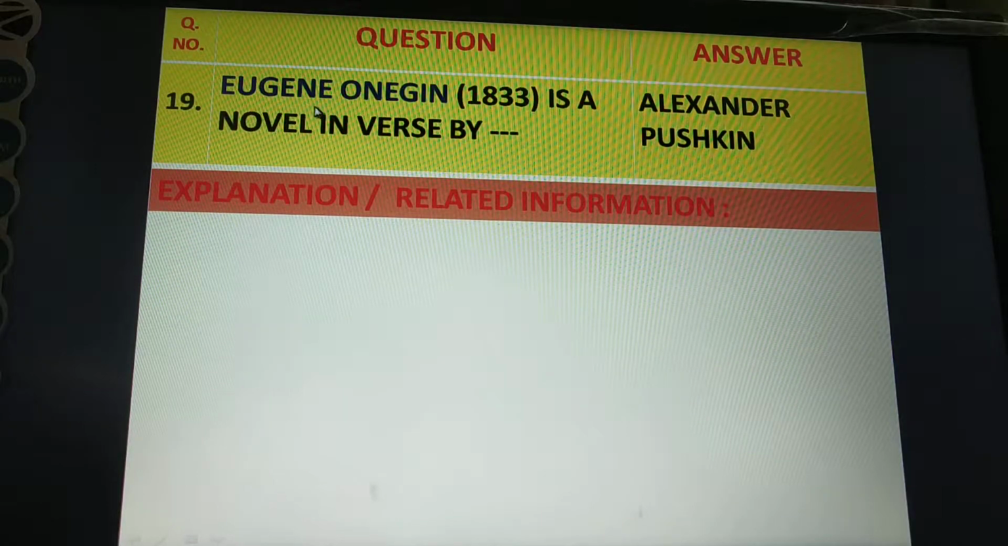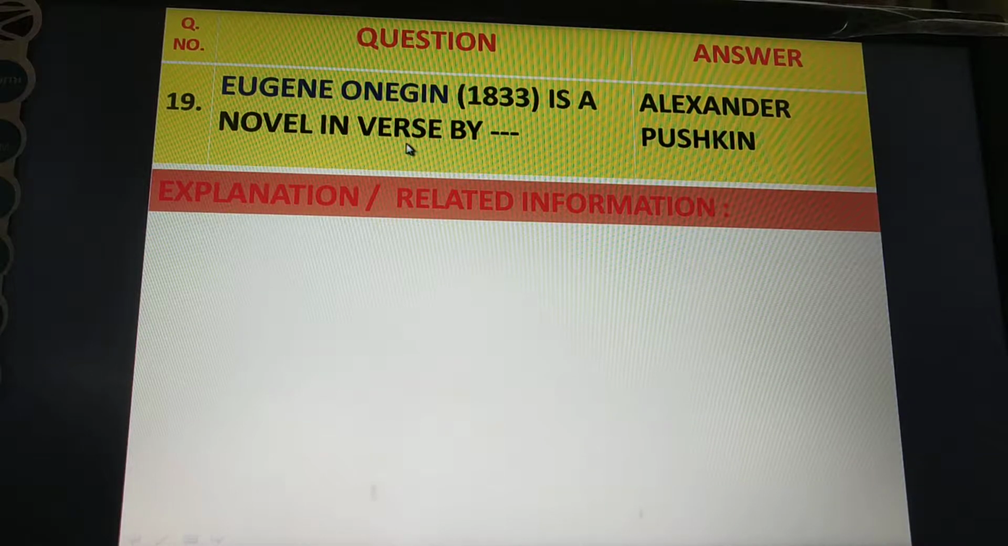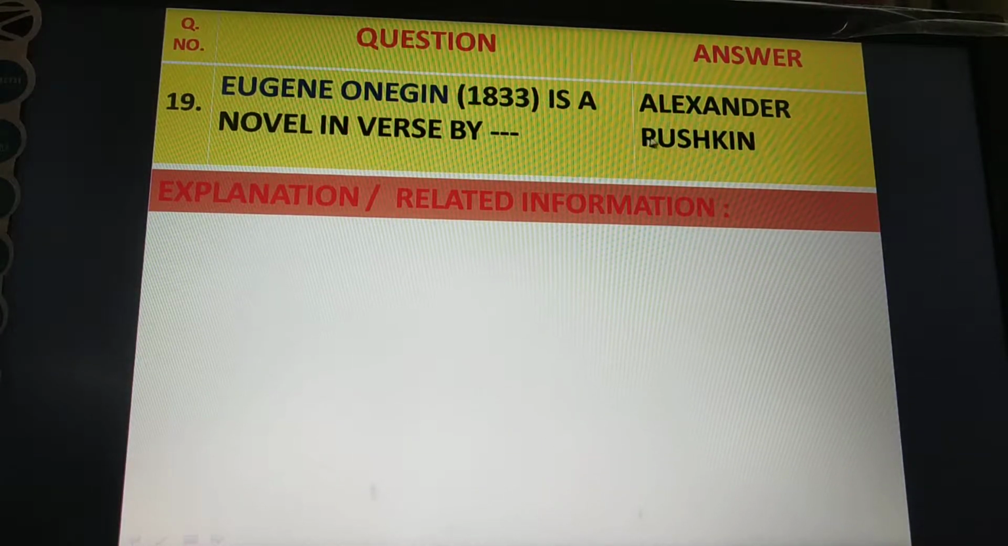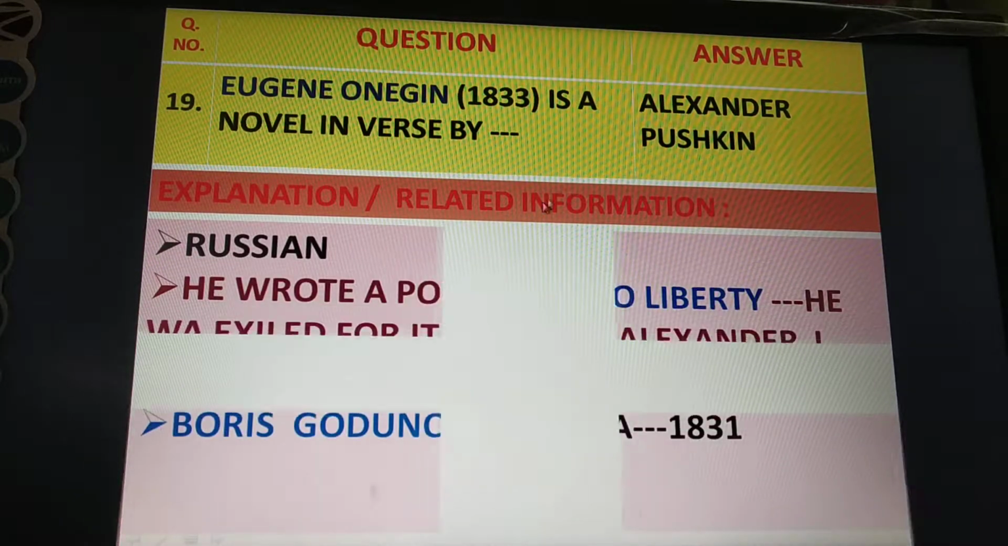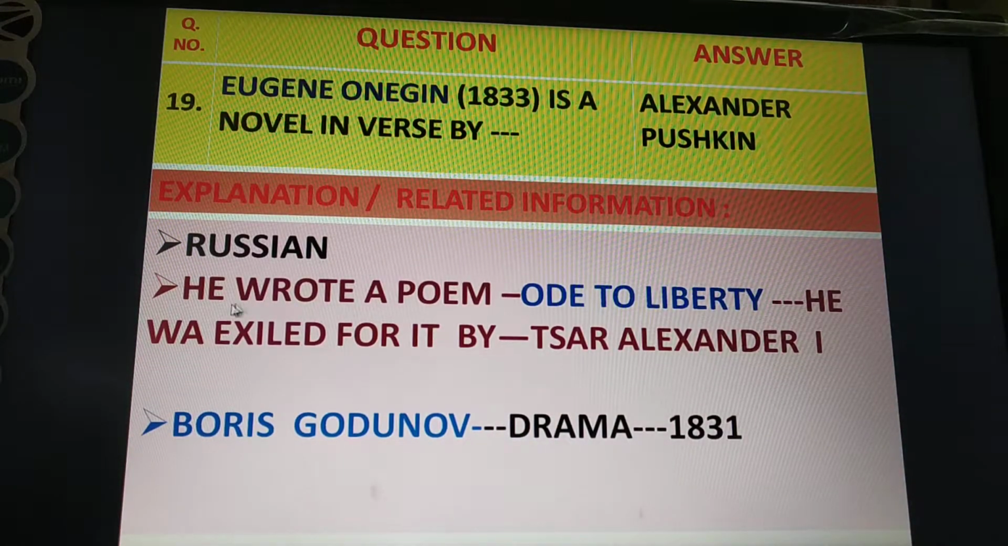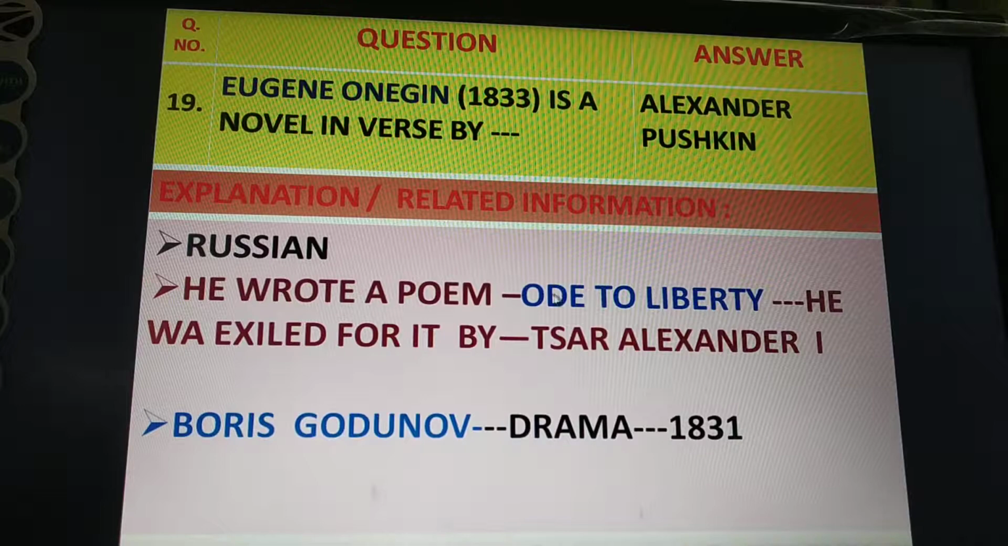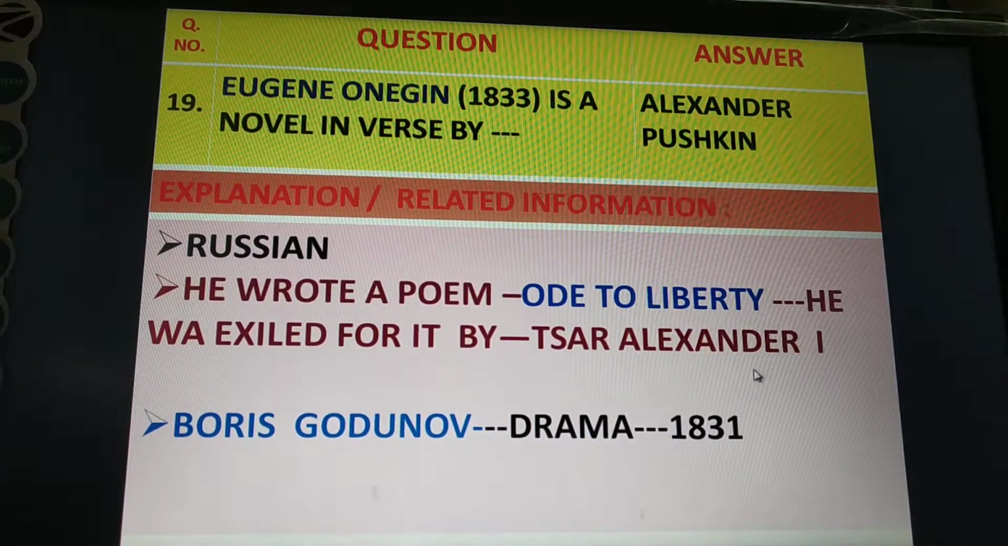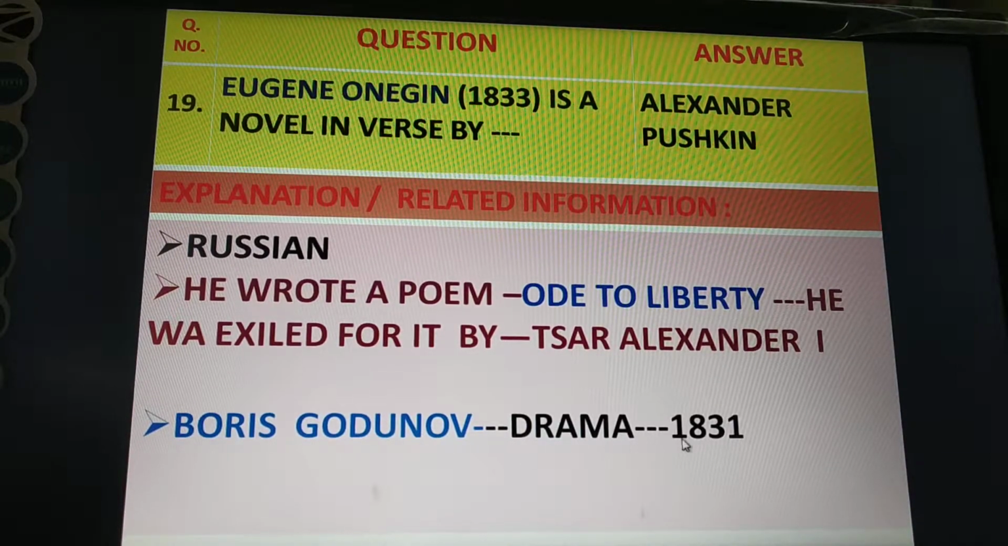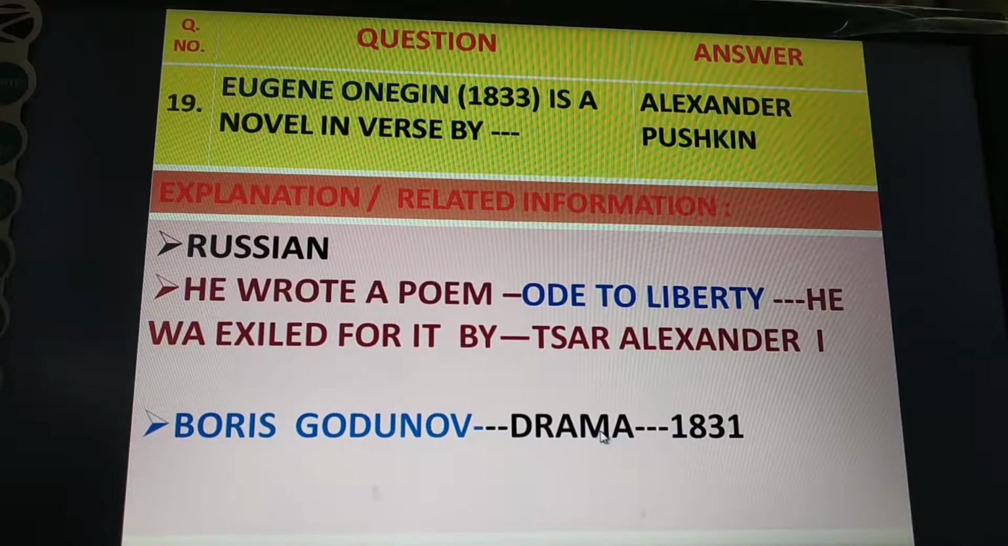Next question. Eugene Onegin, published in 1833, is a novel in verse form by Alexander Pushkin. Alexander Pushkin was a Russian writer. He wrote a poem named Ode to Liberty. He was exiled for writing this Ode to Liberty by Russian Tsar Alexander I. Boris Godunov is a drama published in 1831 by Alexander Pushkin.